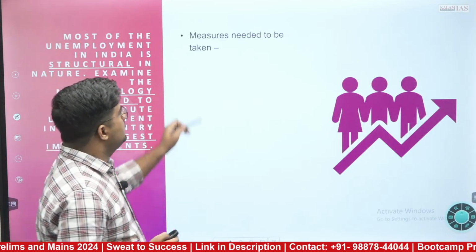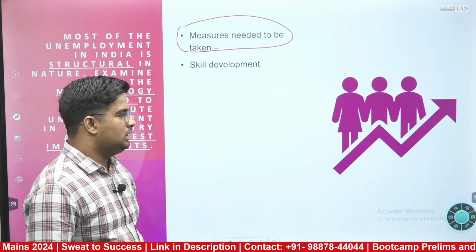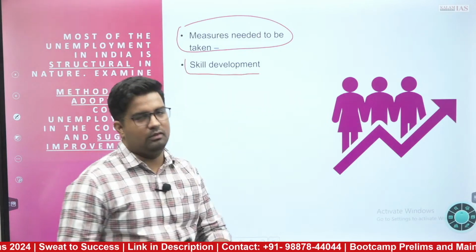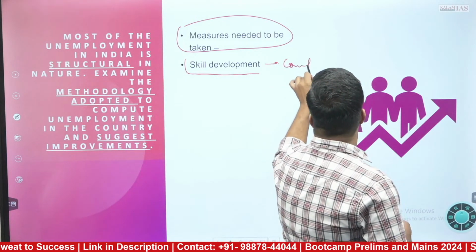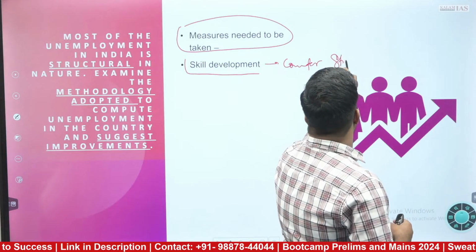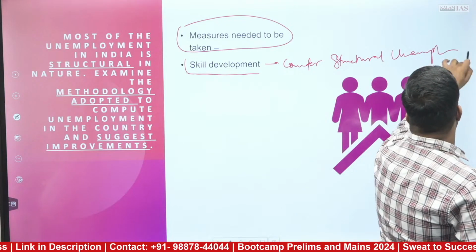Then the measures which are needed to be taken or suggesting improvements. First is skill development. Why skill development is required? To counter this structural unemployment challenge, we need skill development.